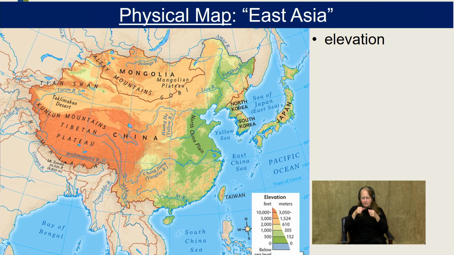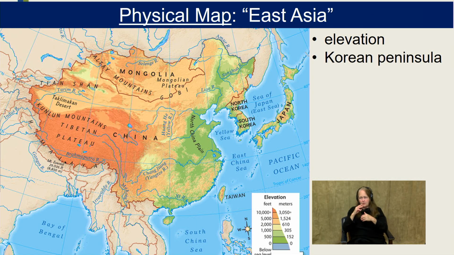Let's continue with the physical map. Let's look at our elevation. And you should notice, first off, those dark oranges in the southwest. We know from last week when we looked at South Asia that we've got the Himalayan mountains down there. So we know that those are the highest elevations on Earth. But just looking at this map, you can really see that most of East Asia has some very high elevations, save for the coast. Okay, we'll talk about that.